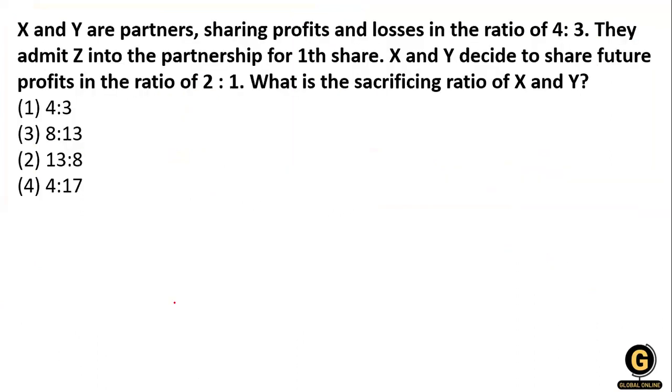Now the next question: X and Y are partners sharing profit and loss in the ratio of 4:3, and they admitted Z into the partnership for a 1/5 share. X and Y decided to share the future in the ratio 2:1.